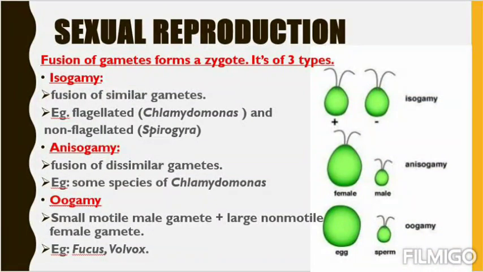Next comes oogamy, where there is a small motile male gamete plus a large non-motile female gamete. You can see in the picture, the egg is larger and it doesn't have flagella, but the sperm is smaller and it possesses flagella. So where the sperm is motile but the egg is larger and non-motile, the fusion between these 2 is called oogamy. Example is Fucus or Volvox. So these are the 3 types of sexual reproduction: isogamy, anisogamy and oogamy.